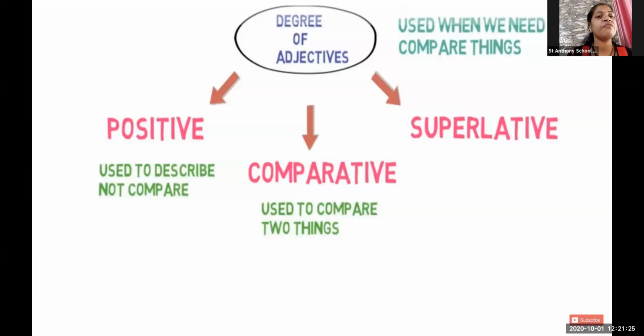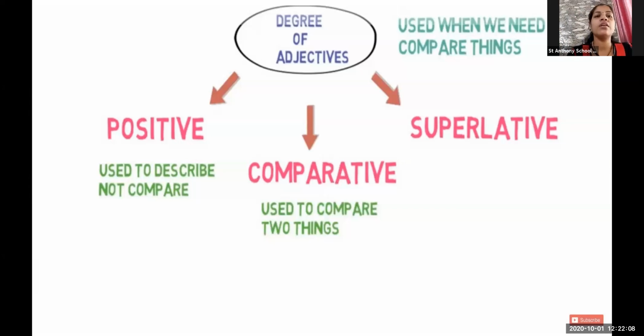comparative. The comparative word itself tells us about the comparison. We do compare now. We compare two things with each other. So, the degree of comparative is used to compare two things. Remember, in a positive, we do not compare. We just describe. We easily give a sentence describing the noun. But in comparative, we give one more example or one more option to compare. Two things to be compared.